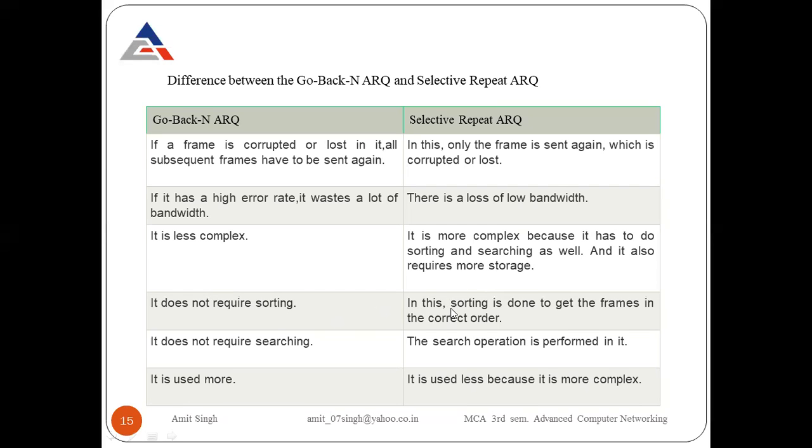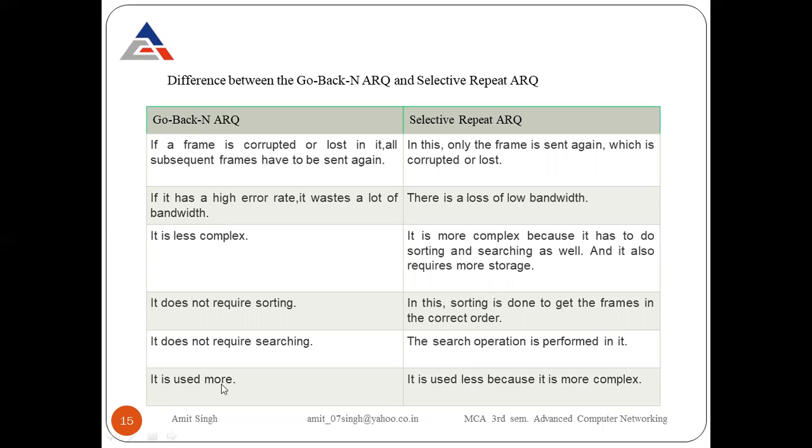But in the case of selective repeat, sorting is done to get the frames in the correct order, because it can receive the frames in any order. Suppose 5 frames are sent, it receives frames 1, 2, 5, 3, 4. But at the end, when all the frames are received, it sorts the frames into the proper order. Next, go back N does not require searching, but the search operation is performed in selective repeat, because with the help of search, it comes to know the number of frames received, and then sorting is applied.